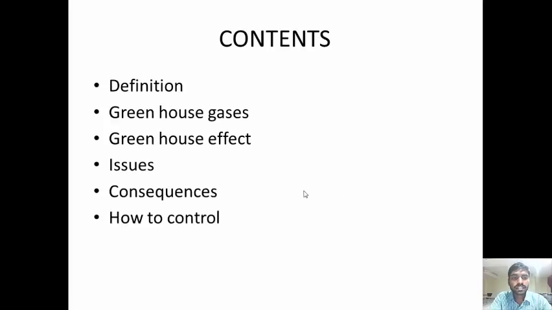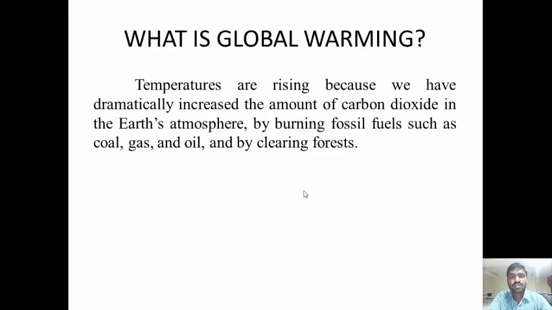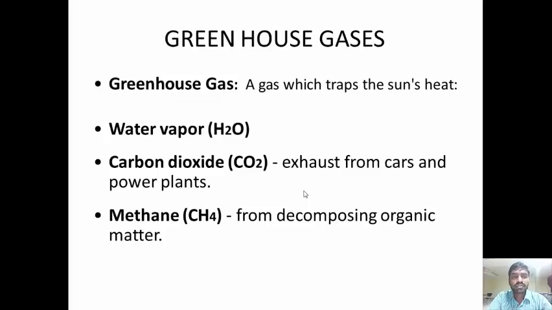These are the contents: definition, what are the greenhouse gases, what is the greenhouse effect, issues, consequences, and how to control. What is global warming? Many researchers say that global warming is mainly defined as temperatures rising because we are dramatically increasing the amount of carbon dioxide in the atmosphere by burning fossil fuels like coal, gas, and oil, and by clearing the forest.